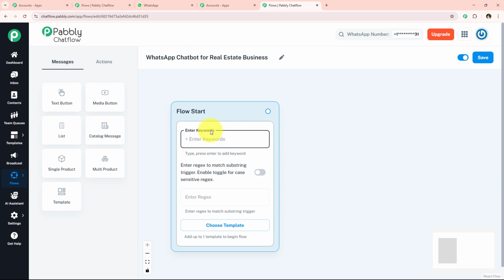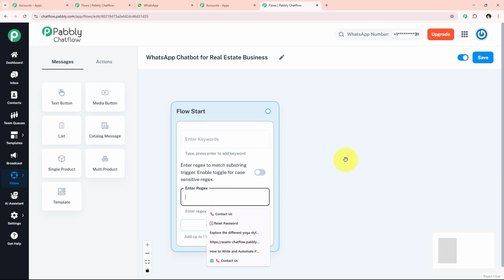And the third which we have over here is keywords. So over here, if you want to start this flow with the help of keywords, you can simply go towards this enter keywords and you have to enter your keywords. And how are you going to enter these keywords? For that, you simply have to type the keywords and then press enter to enter the keywords. It is a really important step to type the keyword and then press enter. Otherwise, the keyword will not be added.